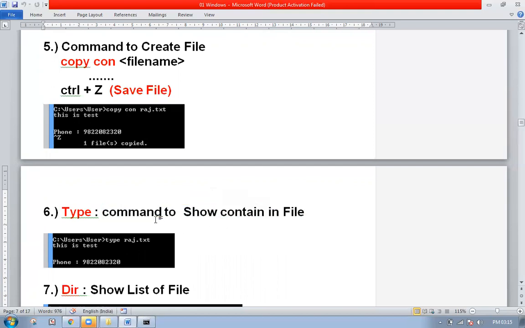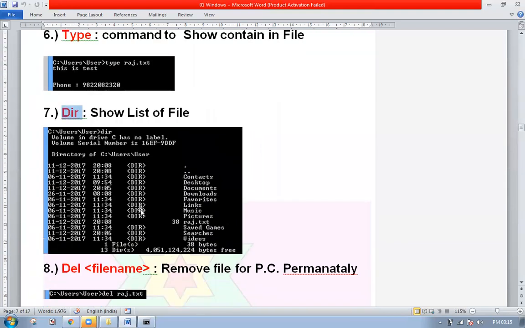After that, if you want to see how many files and directories there are, and what is the size of the files and when the file was created, we'll be using the dir command. Few people call this the drive information report, that is dir, drive information report. So what does it show? See, this is my drive information, so this shows this information.